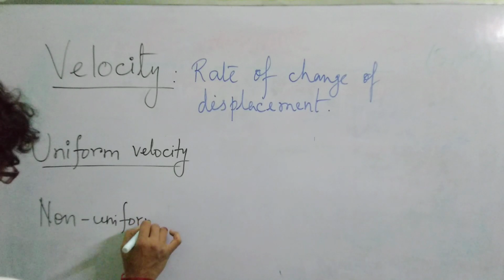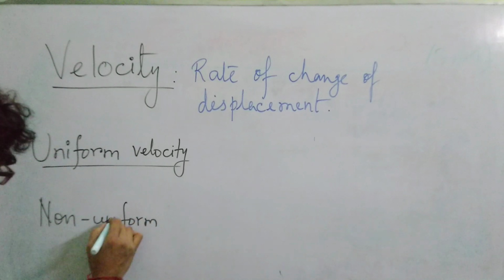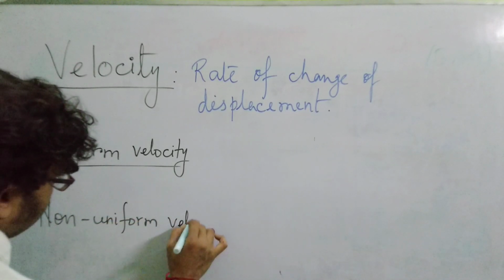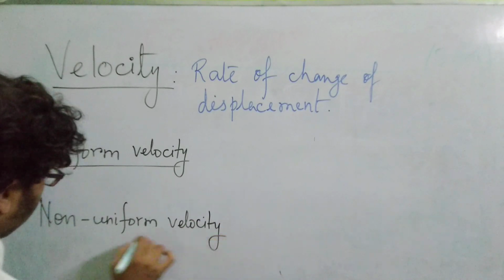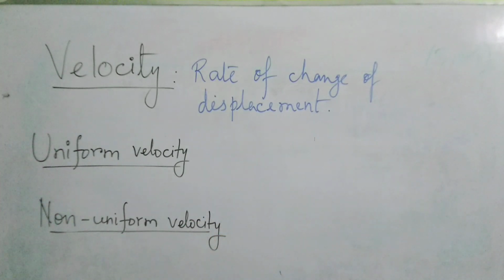Non-uniform velocity. Okay, non-uniform velocity. So what is non-uniform velocity? Actually, what happens when a body, say non-uniform velocity, actually we can have two conditions.